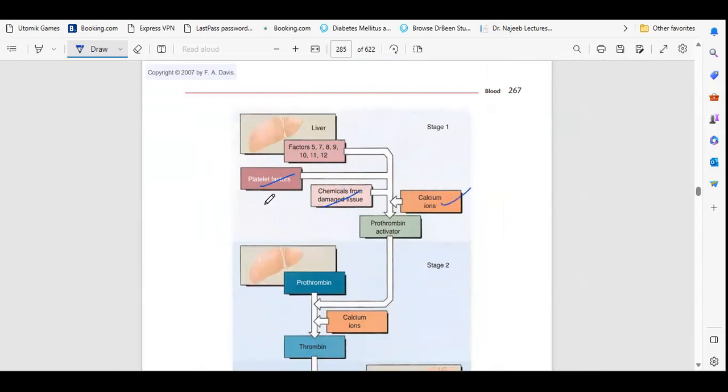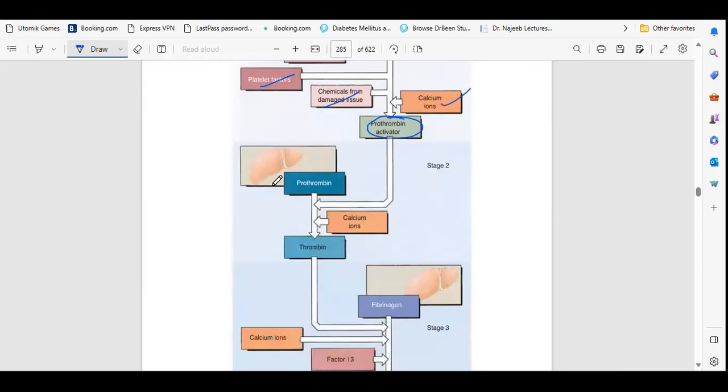So for the first stage, remember these four things. Next is prothrombin activator, which is released from the liver, and calcium ions again connect with them, then thrombin will form.